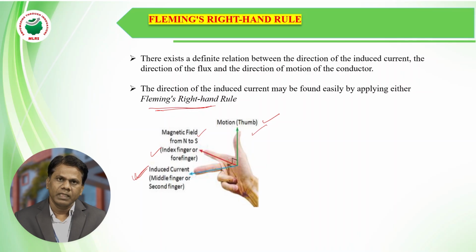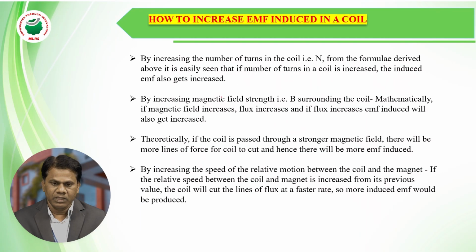This way we are finding the direction of induced current. So the direction of induced current can be determined by Fleming's right hand rule. Next we will see how to increase EMF induced in a coil or a conductor. We know that the formula is given by E = -N dΦ/dt.